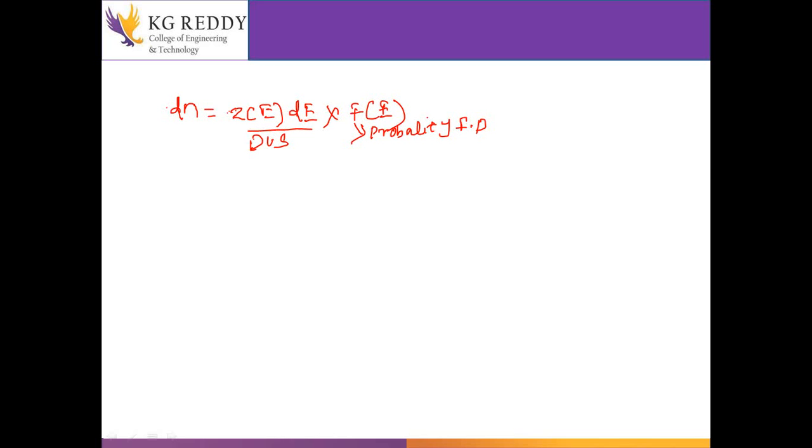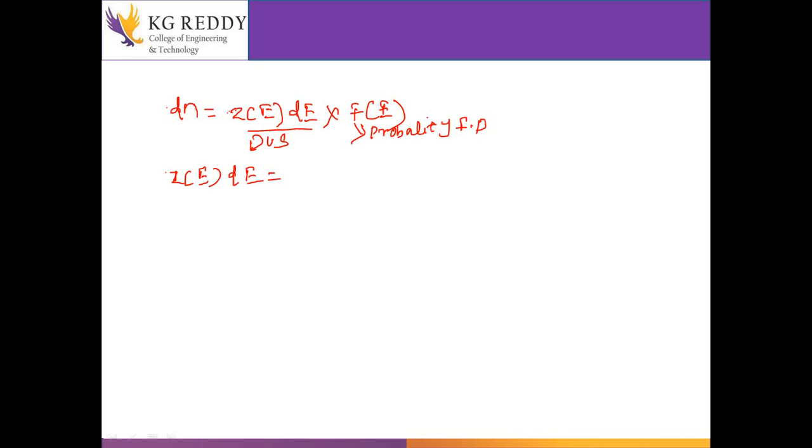To find the total number of electrons, we have to find the DOS first, then the probability. So Z(E) dE.